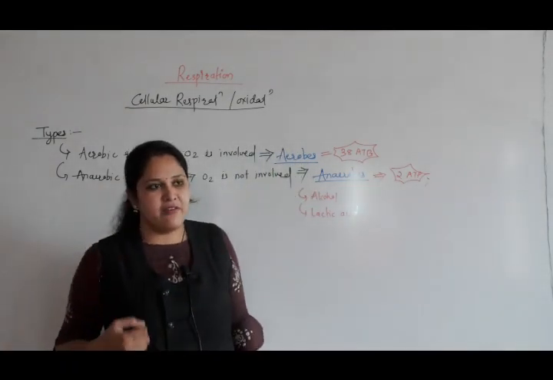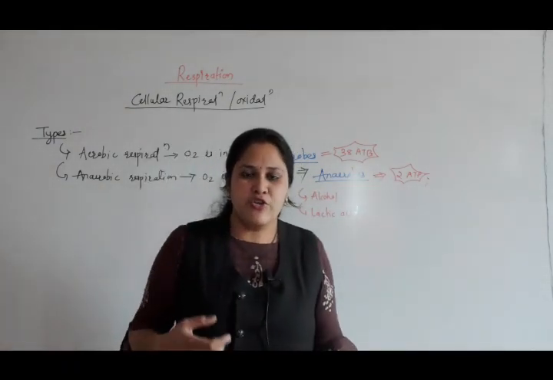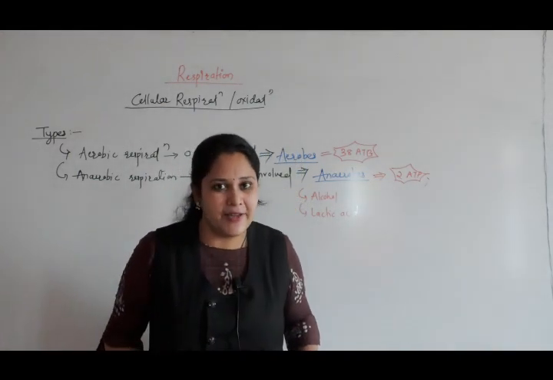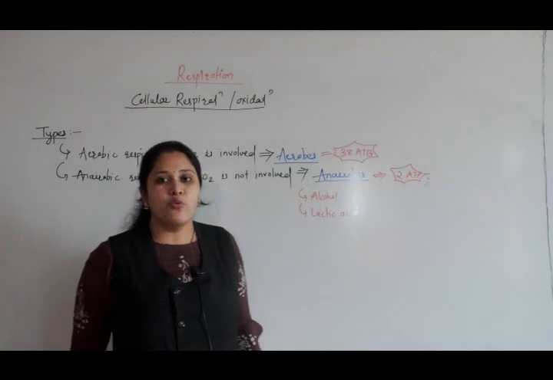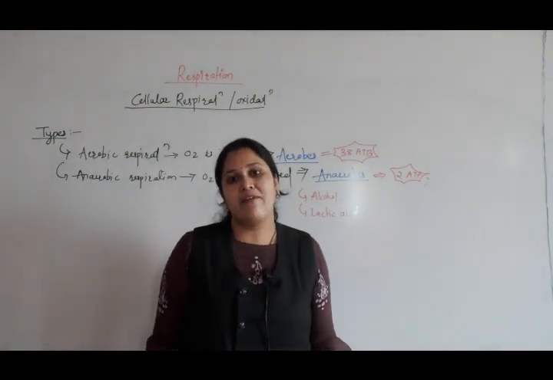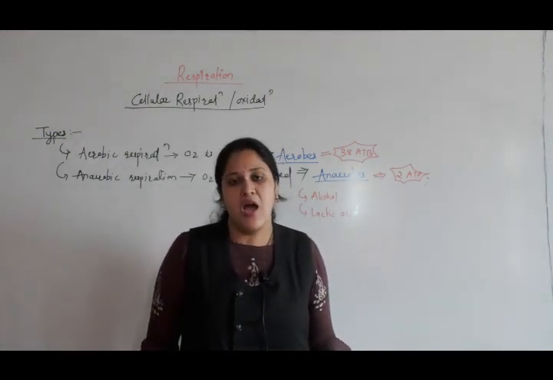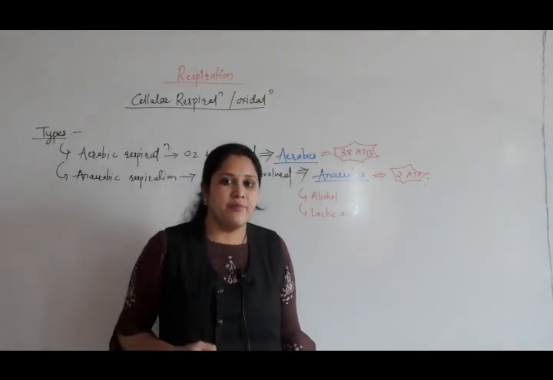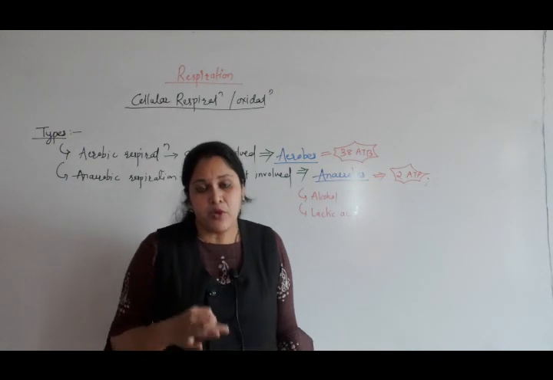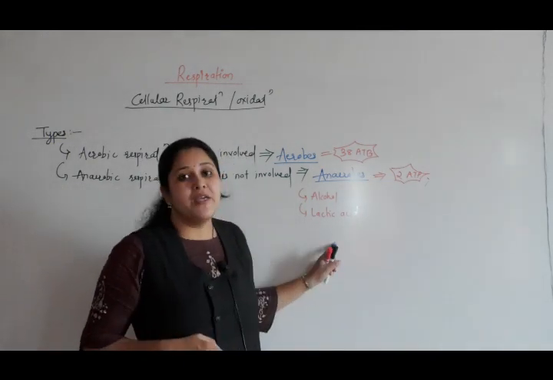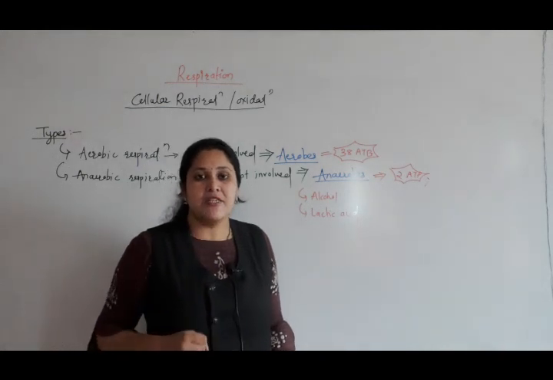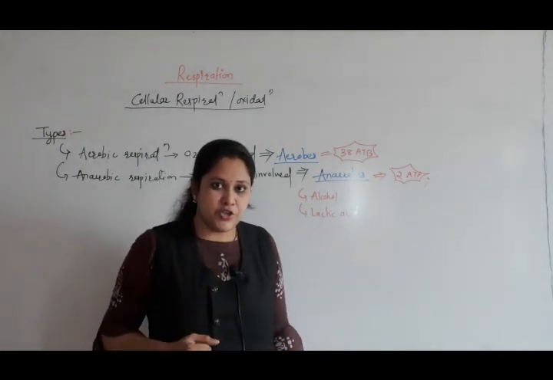We know that whenever we are running, jogging, exercising or gymming, after a few minutes we have fatigue in our legs. Our legs start paining. This is because of accumulation of lactic acid which is formed during anaerobic respiration in the skeletal muscles.